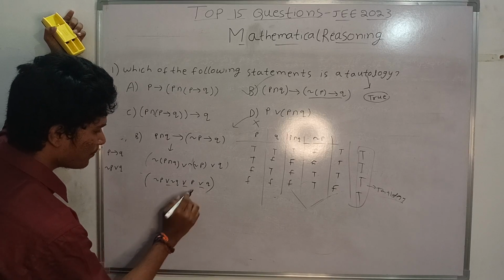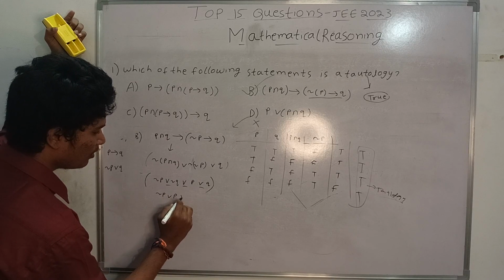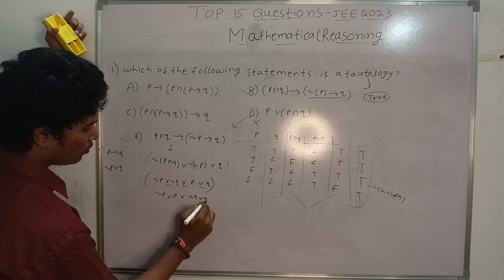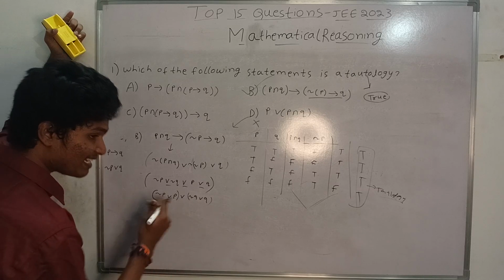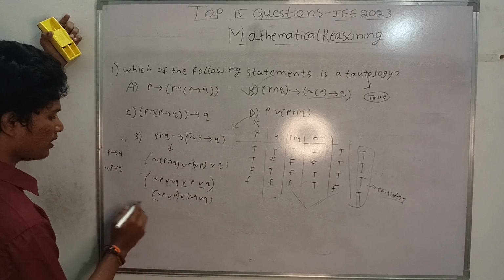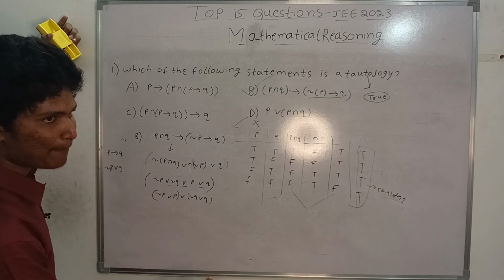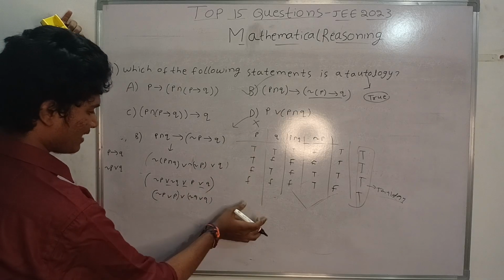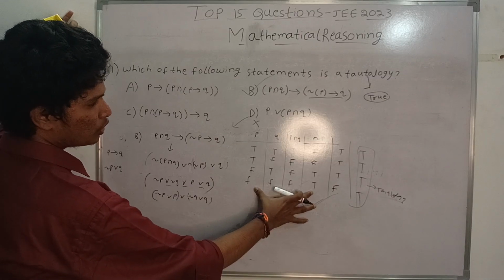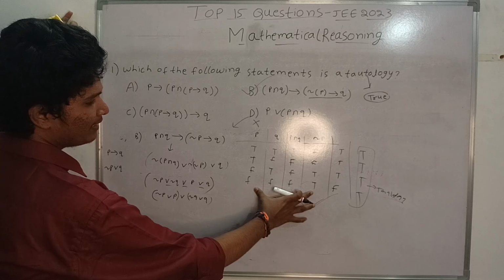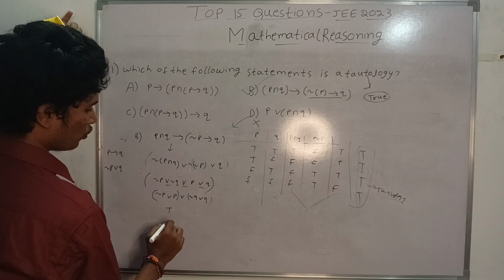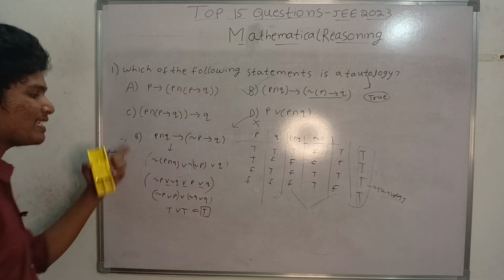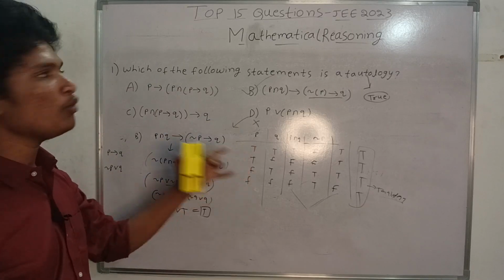Basically this is OR only. We can group P or P, or negation Q or Q. Like this we can do. Here there is an OR operation. So for OR, that is, if P is happening or P is not happening. If we do OR to this, what will we get? TT, TT. That is true. True or true is true only. So like this, applying properties or by truth table, you can get the answer.